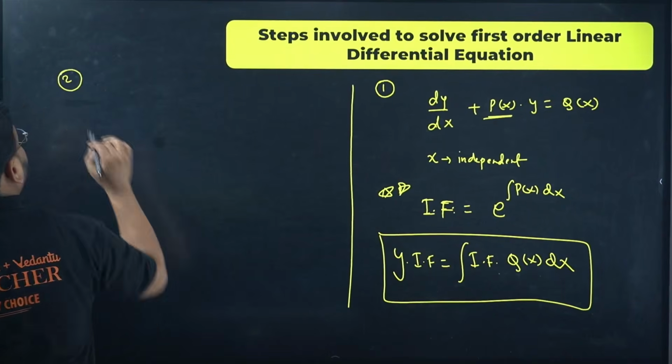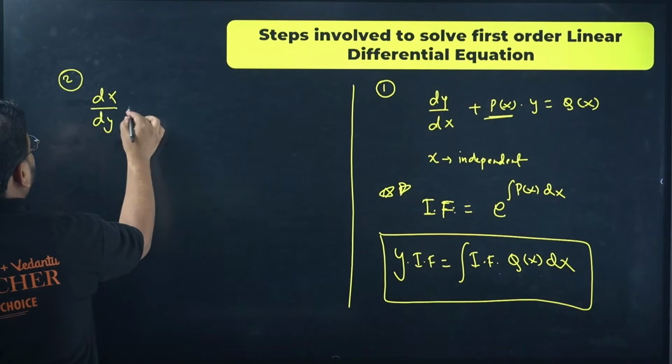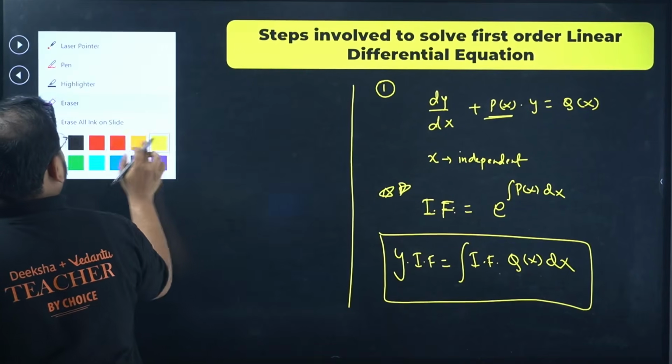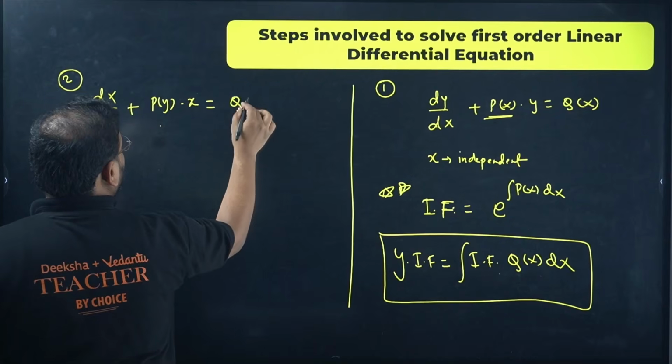Next one is, when y is independent, then you have P of y times x and Q of y.